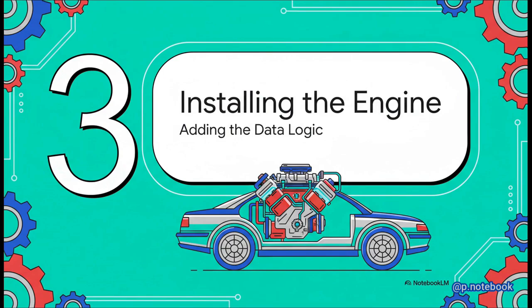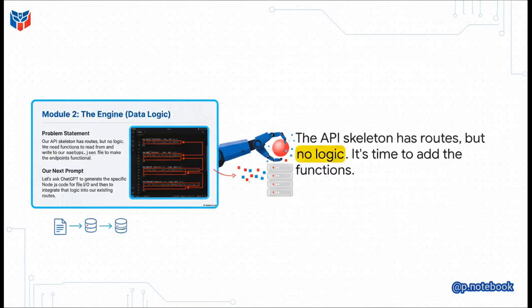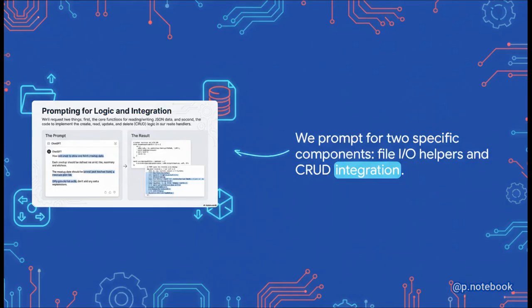So we have our chassis, but it's just a frame. Can't go anywhere yet. Now it's time to install the engine, the core data logic that's going to make our application actually run. Right now, our code has endpoints, but if you send a request to them, nothing happens. They're just empty shells. The problem we need to solve now is to breathe some life into them by adding the functions to read data from our meetups.json file and write new data back to it. And this is a perfect example of that component-based approach.